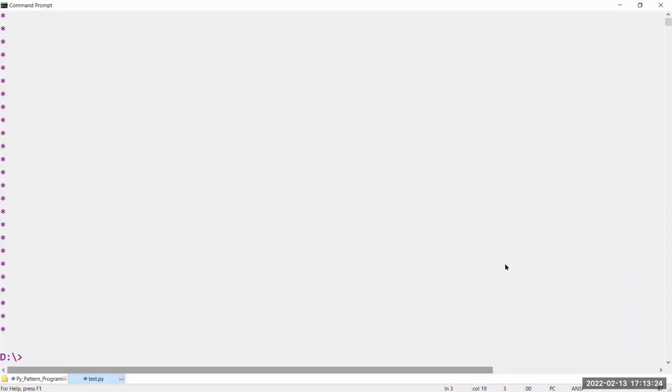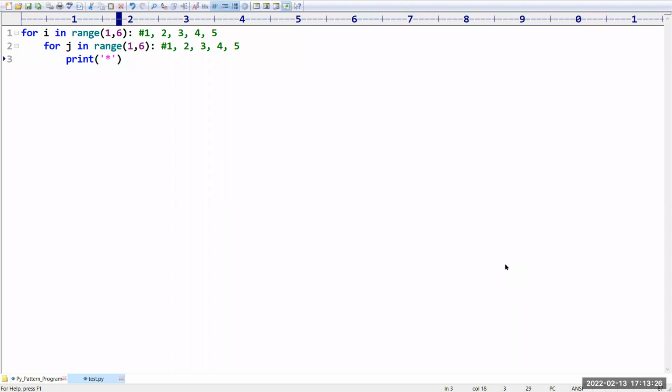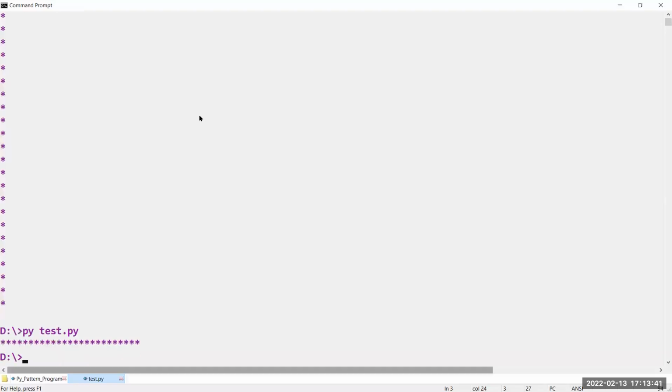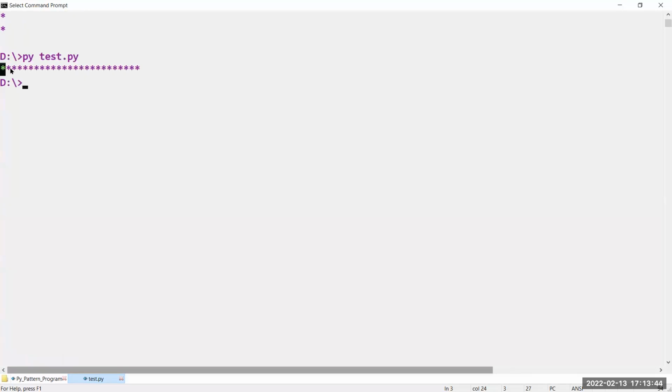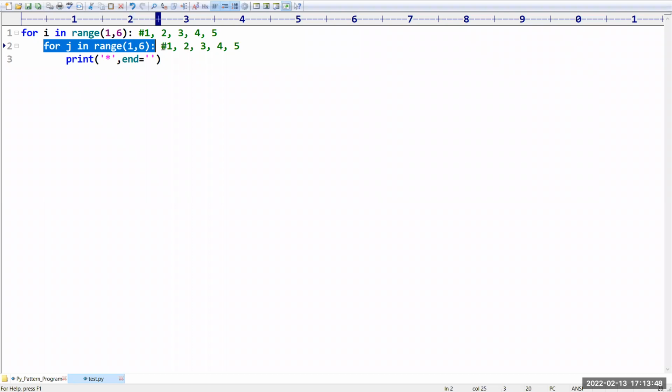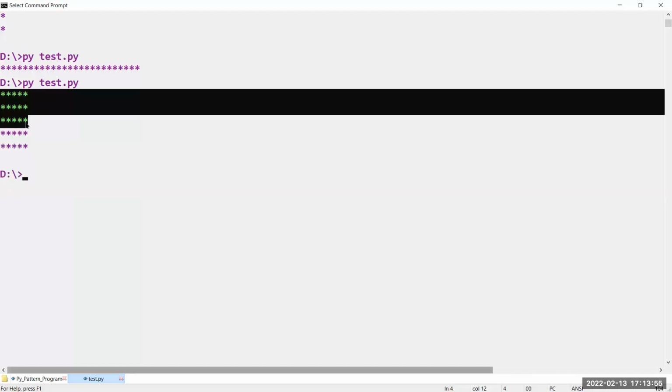Sir, I want to see it row by row. So after printing a star, what is it doing? It is transferring the control to the next line. I don't want to transfer the control to the next line. Let it be in the same line. Like this I am taking. Now see, sir, all the 25 stars are displayed in a single line. So after printing every column, I want to display an empty print. So what will happen? You can see like this.